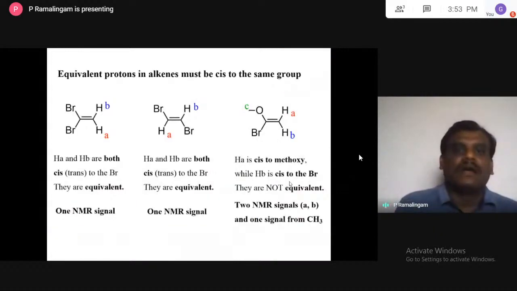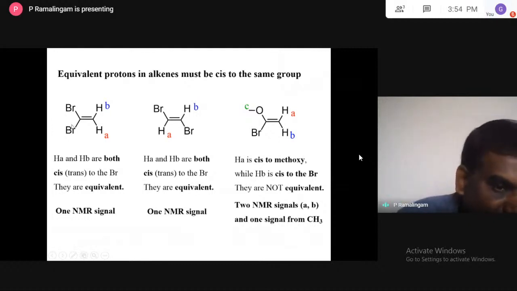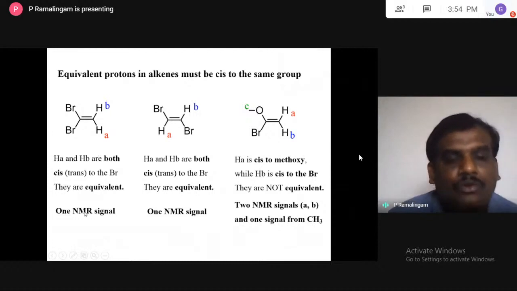The equivalent protons in an alkene must be cis to the same group. If you take this example, HA has bromine on the other side, and this proton also has bromine. Even though I write A and B, they are both cis to bromine, so they are equivalent. Even if you change Br up and Br down, the structure remains the same. So these protons are equivalent and give only one signal.